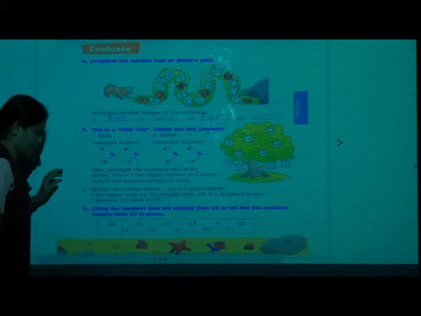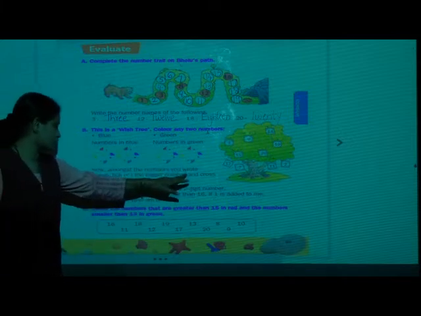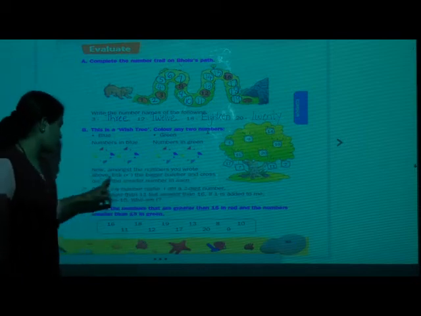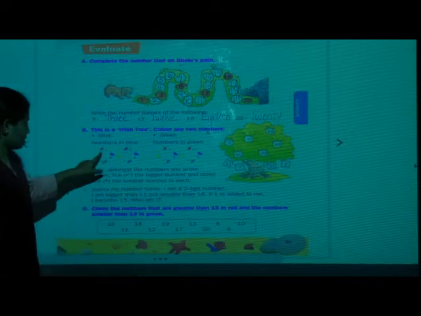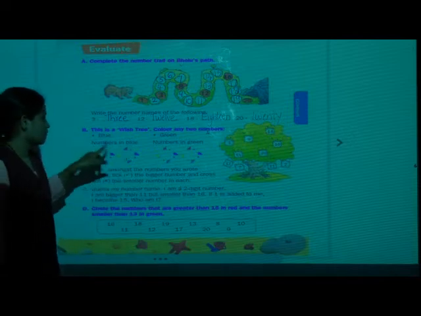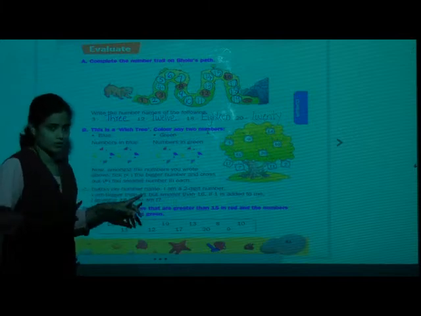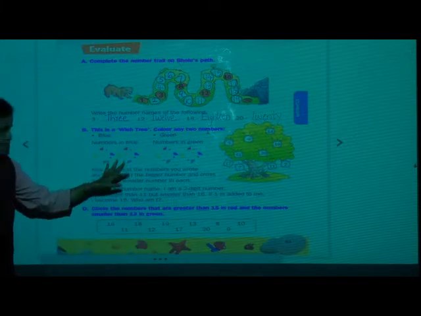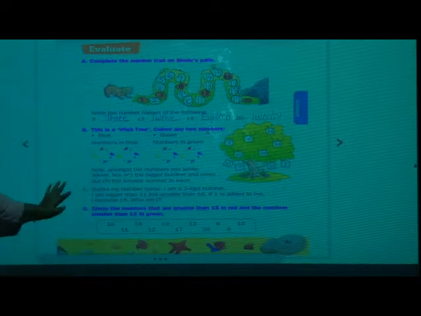Okay. Then now amongst the numbers you wrote above, tick the bigger number and cross out the smaller number in each. Now when you write these 2 numbers, for the bigger number you have to tick and for the smaller number you have to cross. Okay. This part you can do afterwards. You can ask your parents also.